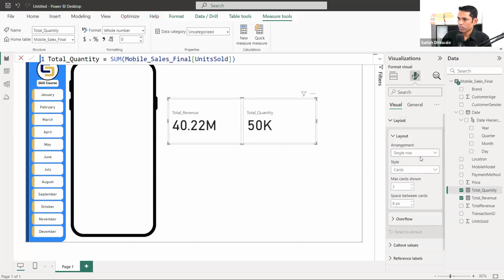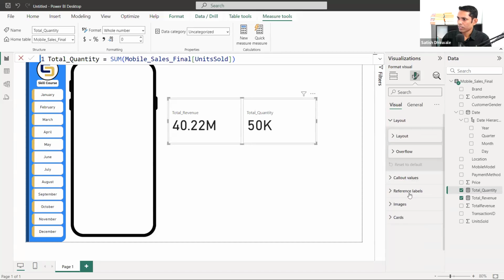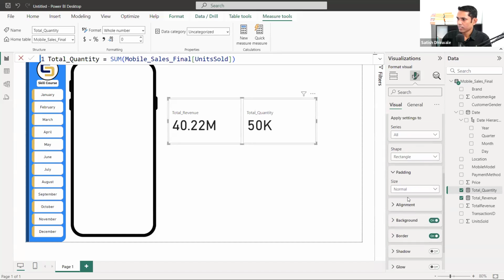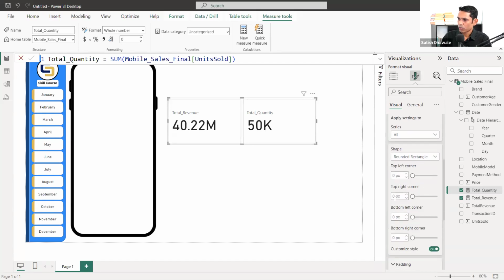Okay. So inside layout, there will be single row cards. I think so. Layout, we are not having that option. We are having options inside the cards, and inside the round, instead of rectangle, go to the rounded rectangle. Let's do one thing. 25. I want to customize the style. And I want to change top right corner to 25 and the top left corner.